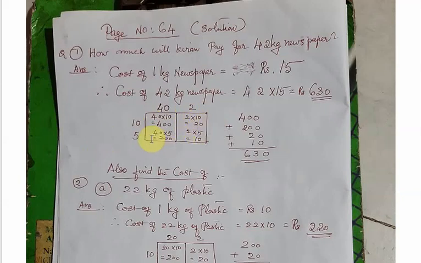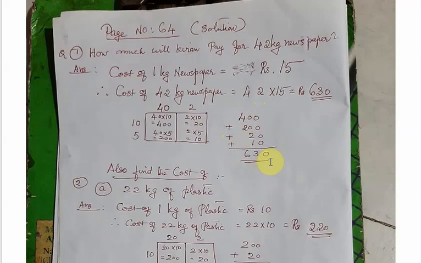In the same way, next step, 40 multiplied by 5. Write 0 on the right side, then 4 5s are 20. So the answer is 200. Like that, 5 multiplied by 2, or 2 multiplied by 5, equals 10. Now what is the next step? We have to write all the answers in order and add them. Then only we will get the correct answer. So we will take 400 plus 200 plus 20 plus 10.